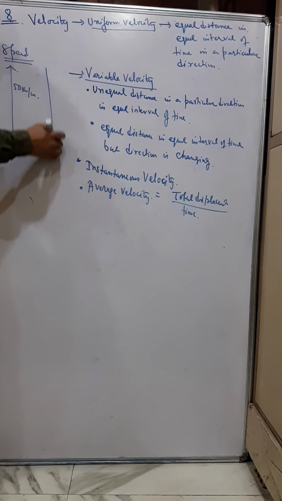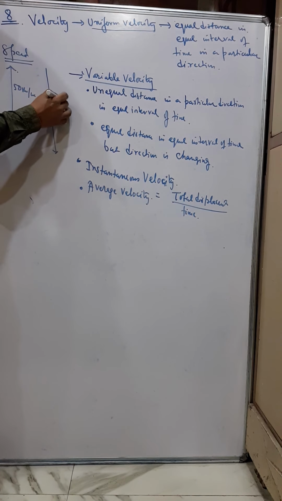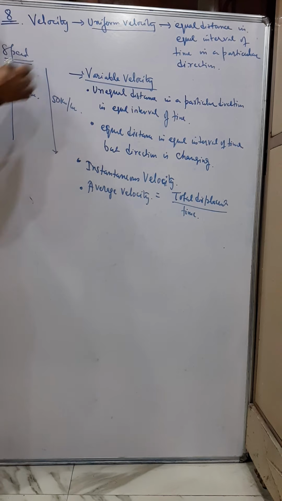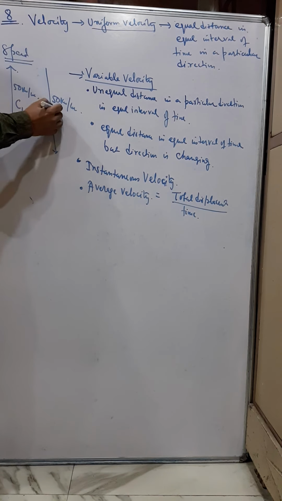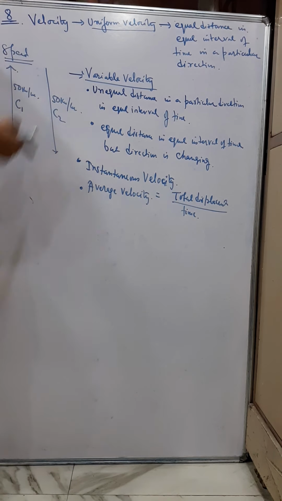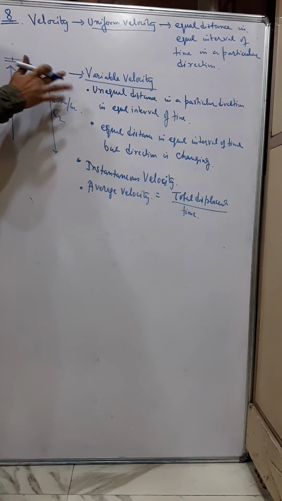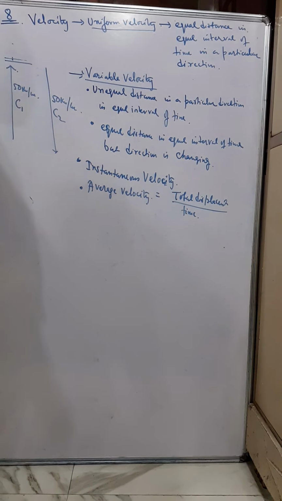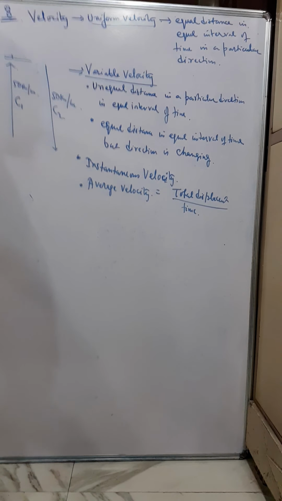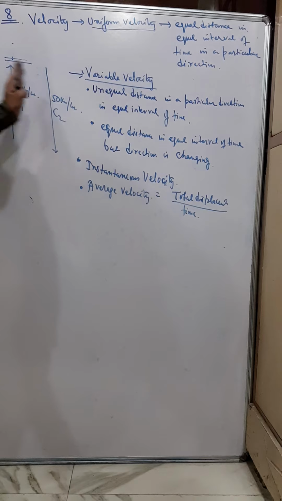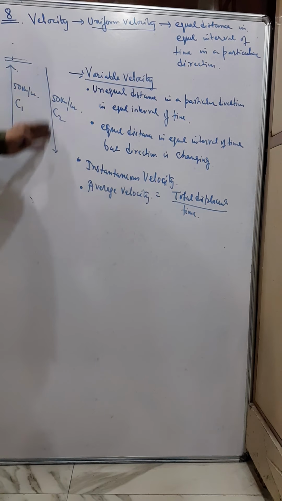Another car is moving in this direction at the same speed of 50 kilometer per hour. We say that the speed of car 1 and car 2 are the same. But in case of velocity, their velocity is not the same. In that case, we say that their velocity is different because their direction is different.